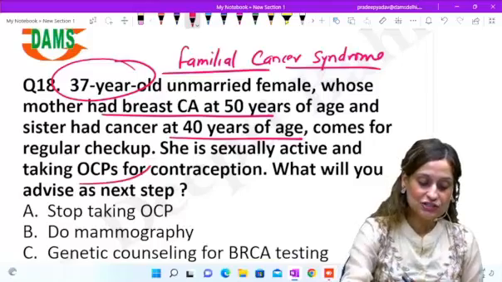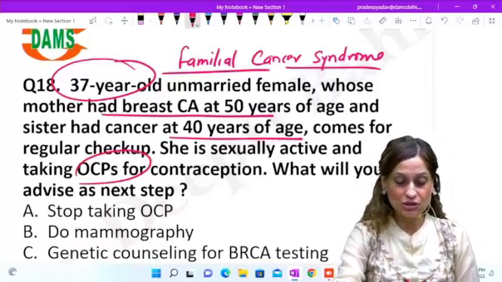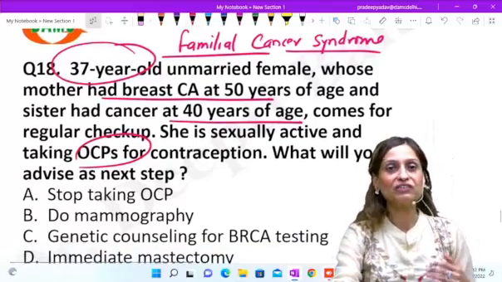Now, currently, she is using OCPs for contraception. What advice do you want to give her next?